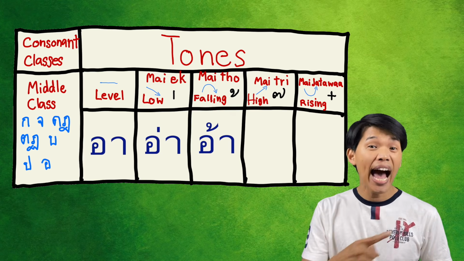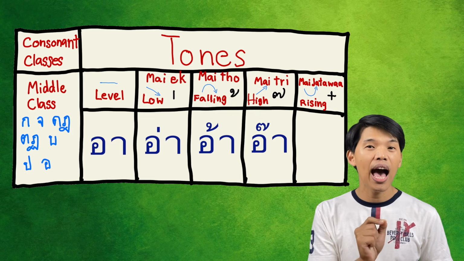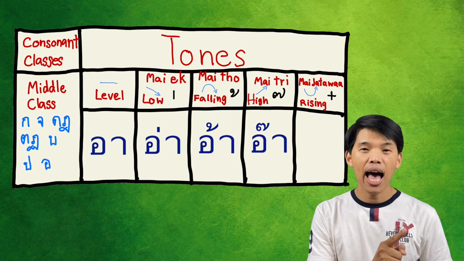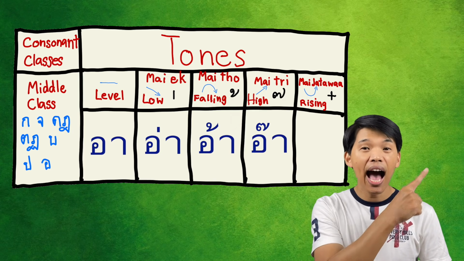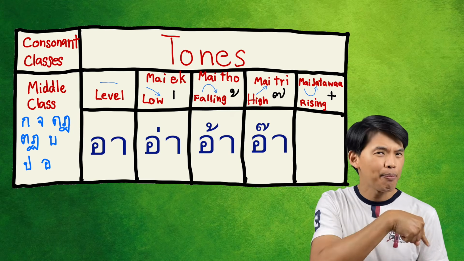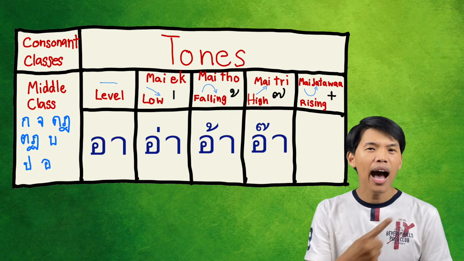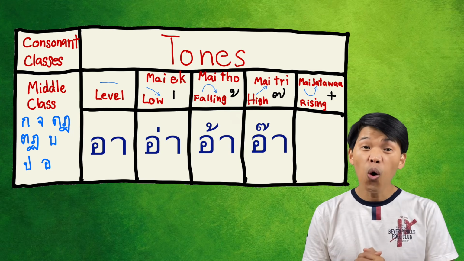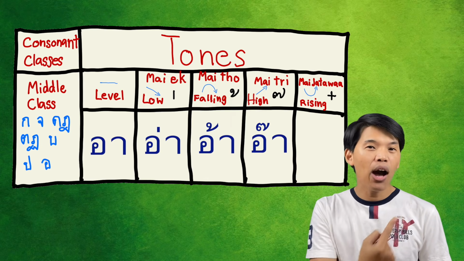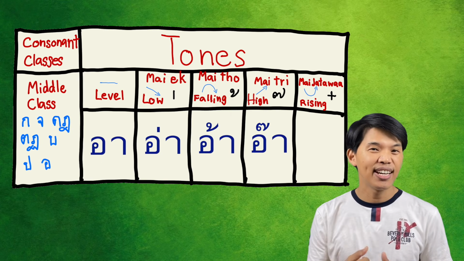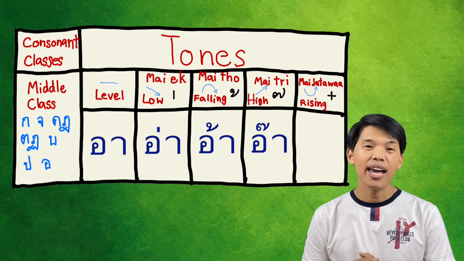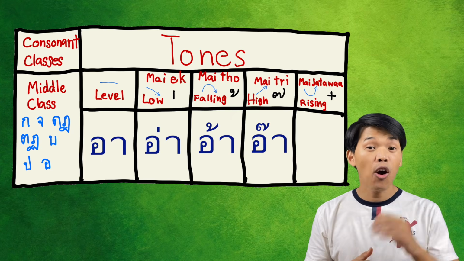And the next tone is high tone. This is my tri. High tone. So we just force the voice up, but never come down. Just up. Right, you got it? That's right, it's high tone. Alright, we've got 4 tones already.